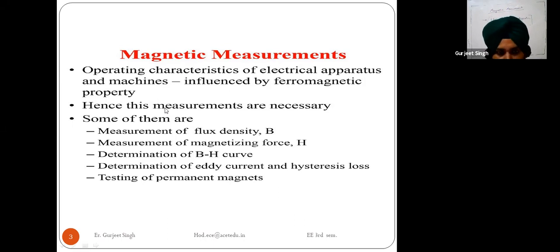Maximum students are aware about the flux density. What is the flux density? We can define the flux density as the number of lines of force passing through per unit area of the material. Or you can say the number of magnetic lines of force passing from the north pole to the south pole through per unit area, that is the flux density.